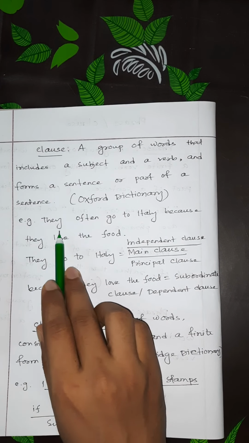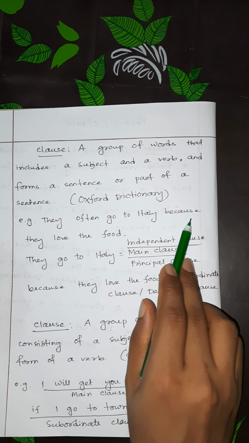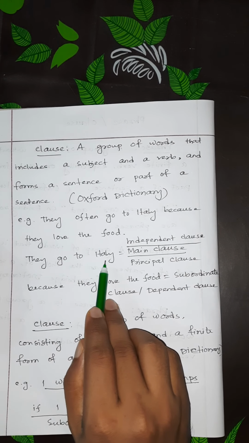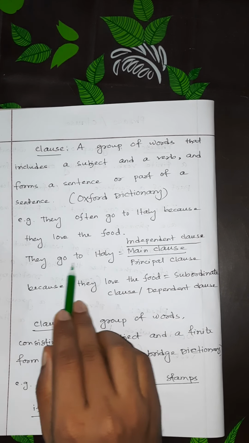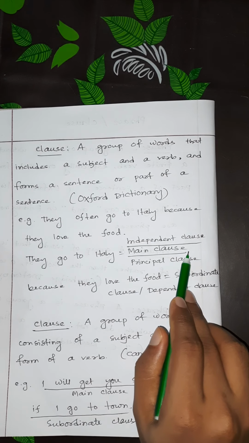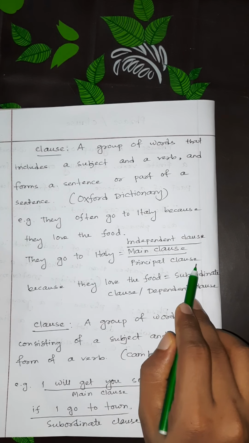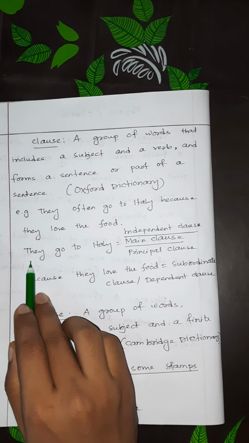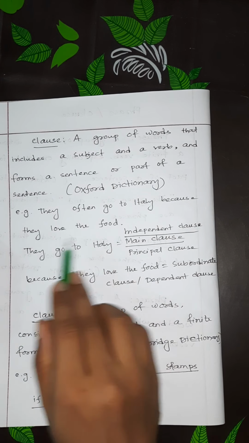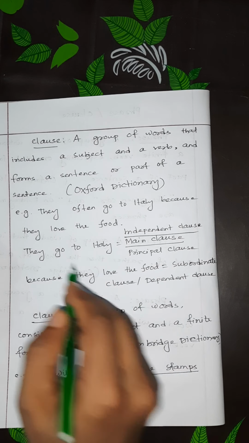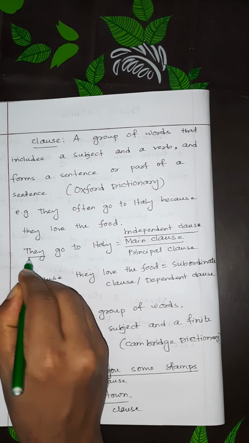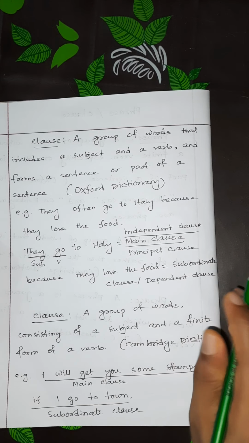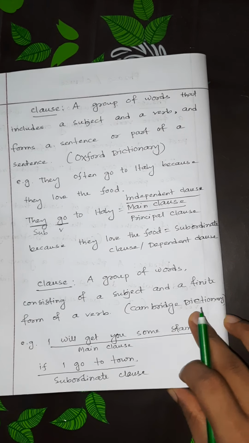For example, they often go to Italy because they love the food. Look, they go to Italy. This is the main clause, or the principal clause, or the independent clause, because this group of words has a subject. They is the subject, go is the verb, and this is also a finite verb.